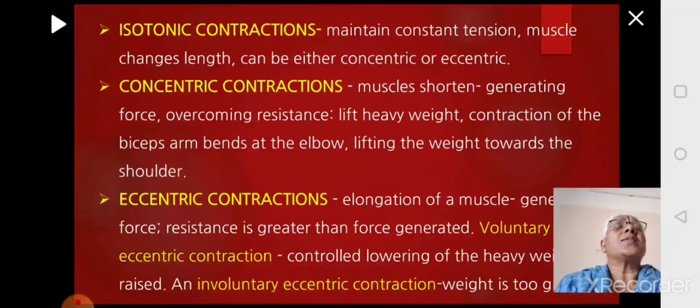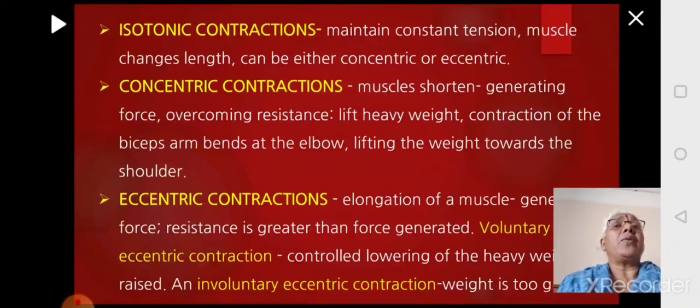So isotonic contraction means the tension will be constant, but there will be a change in the length of the muscle. Either it can reduce or it can increase. It is concentric and eccentric contraction. In concentric, there is shortening of the muscle.